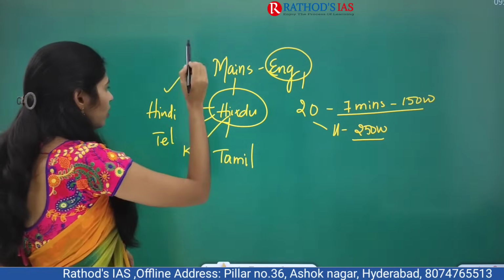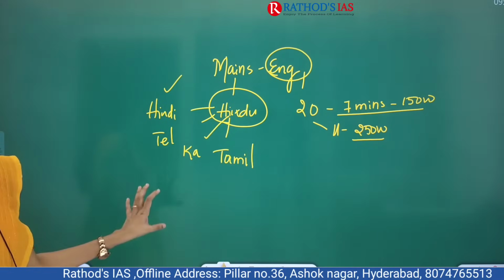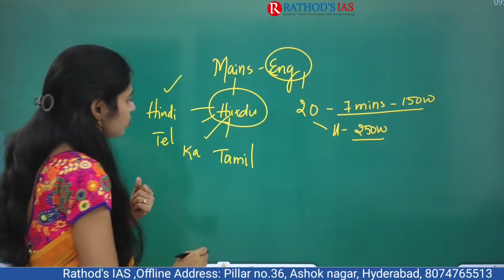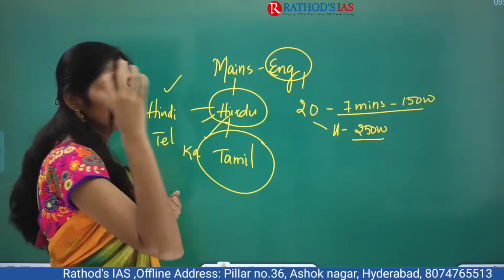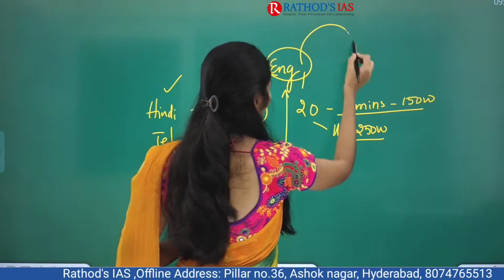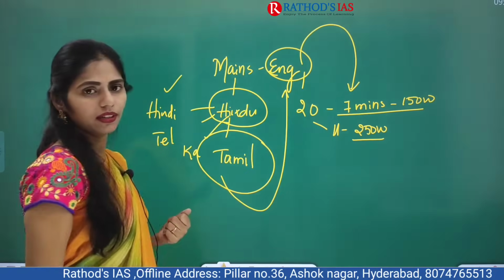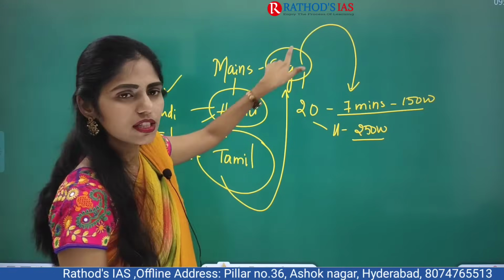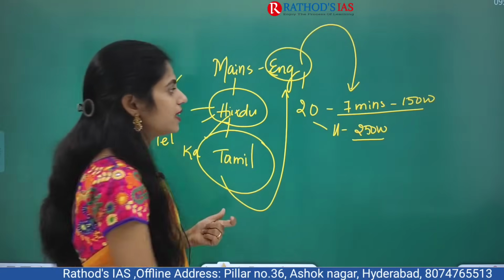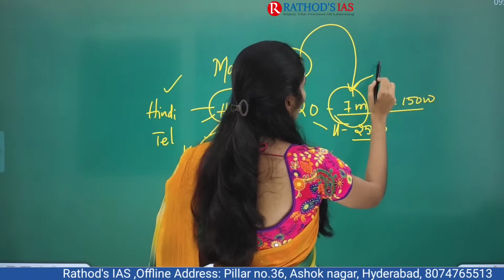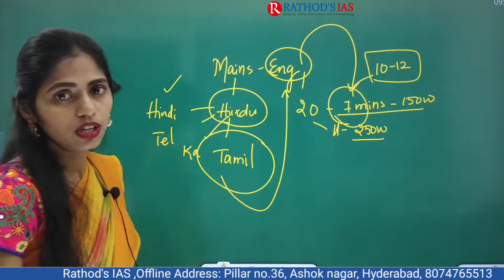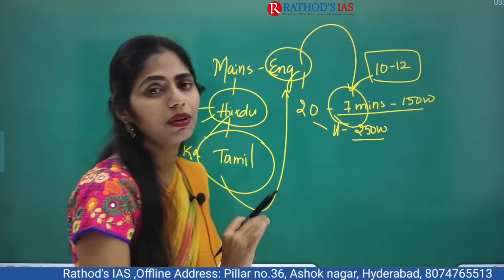So if you are reading or understanding things in your regional language like Hindi, Telugu, Kannada, Tamil, etc., you have to get the data in your brain, convert it into English, and write it on the paper. In this process, you will be wasting 1 to 2 minutes of time. So rather than writing an answer in 7 minutes, you will be taking 10 to 12 minutes for sure. It is 100%. This is the mistake that many students are making.